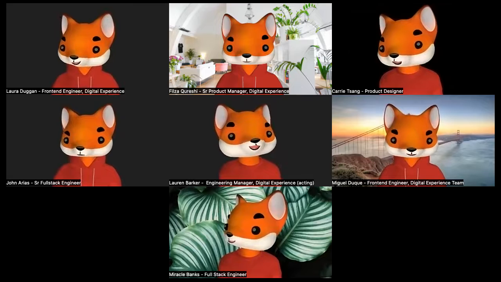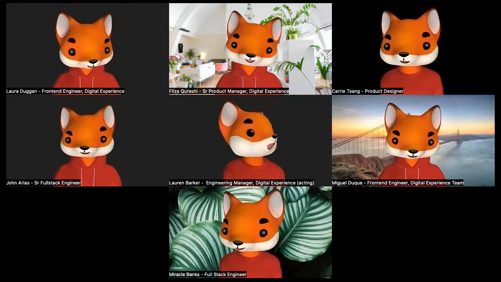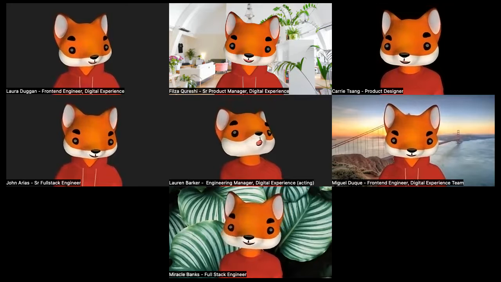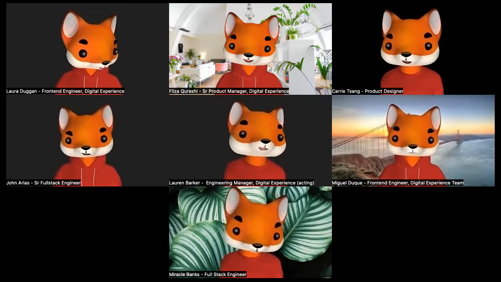Yeah, so the avatar feature is really cool in Zoom, huh? Go foxes.